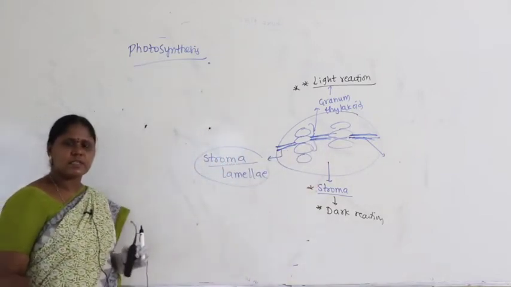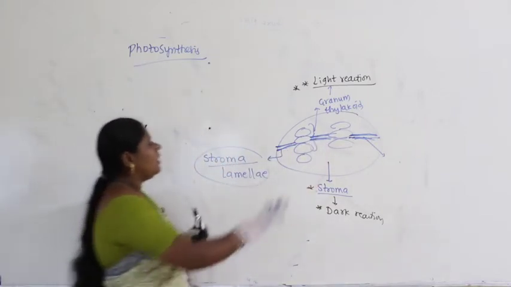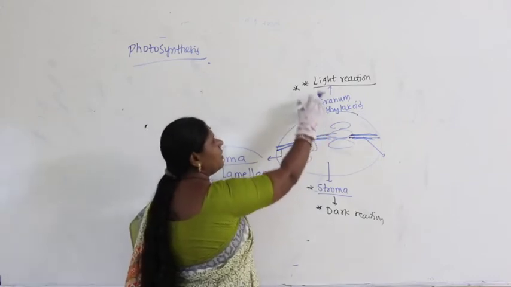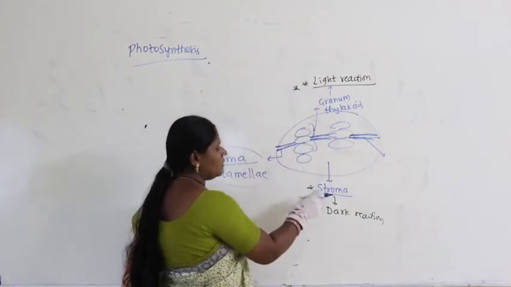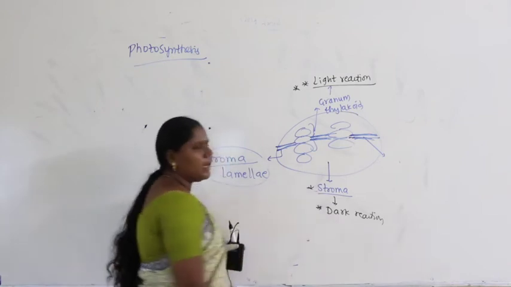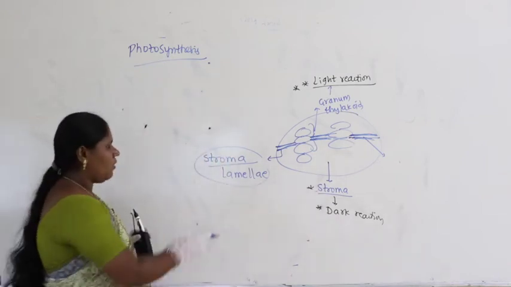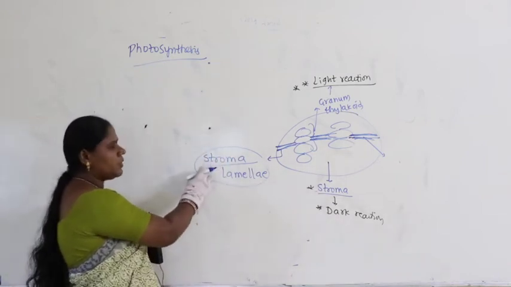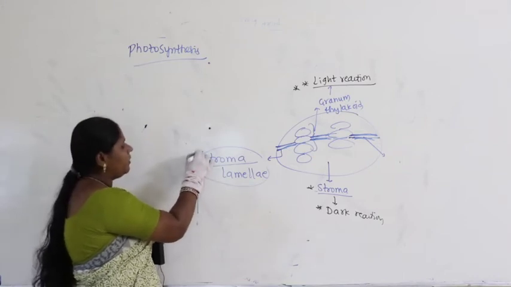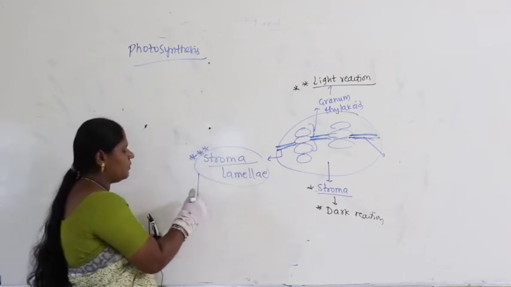So in the last class we clearly understood that granum thylakoid undergoes light reaction, stroma undergoes dark reaction. Okay, now I am giving you a very important statement about stroma lamellae, very, very important. Just make a note of this point.